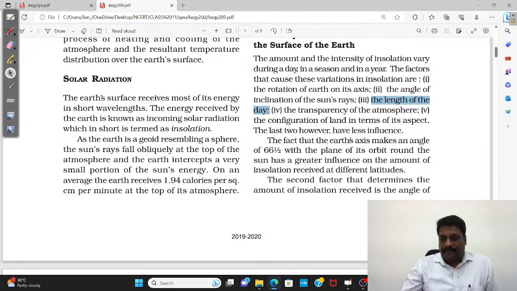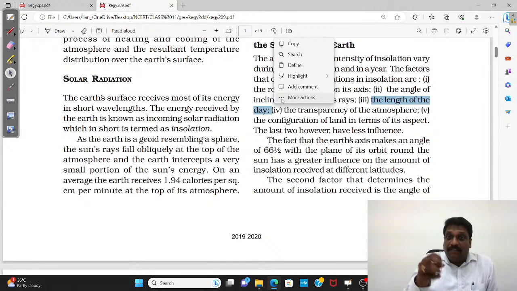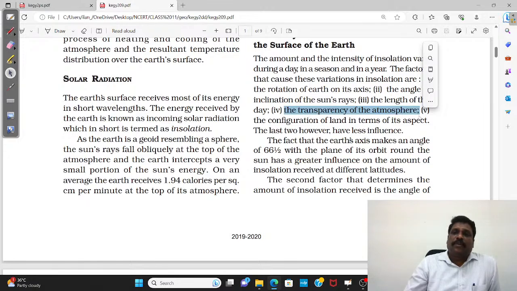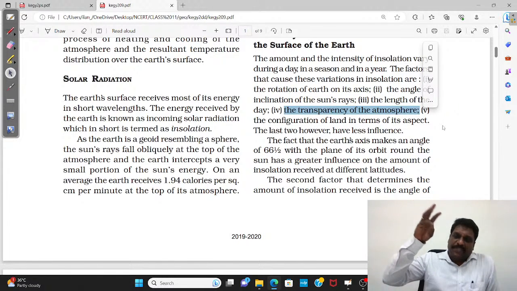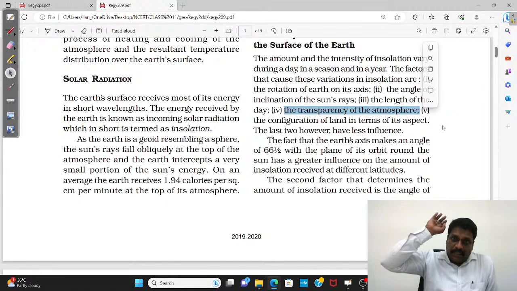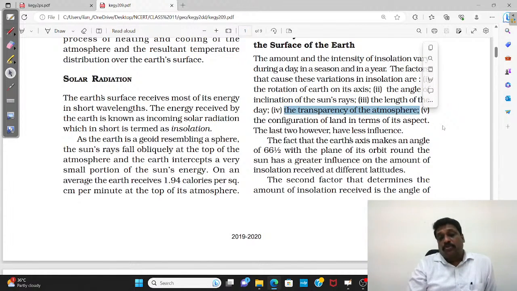Then, length of the day. If the length of the day is more, the insolation received will be more, and temperature will be more. Then comes the transparency of the atmosphere. When I say transparency, I can talk about the presence of cloud and aerosol. If cloud is more, insolation will be reflected. If aerosol is more, insolation will be scattered. If pollution increases a lot, you will not find the sun's rays penetrating much. Transparency is very, very important.